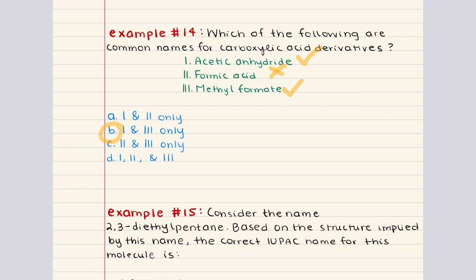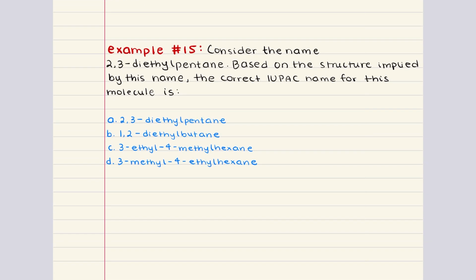Now we can tackle our last and final problem. Problem 15 says, consider the name 2,3-diethylpentane. Based on the structure implied by this name, the correct IUPAC name for this molecule is blank. In order to solve this problem, we need to first draw out this molecule.